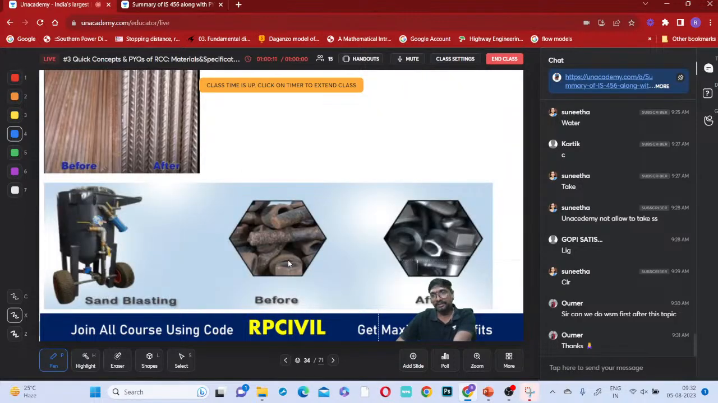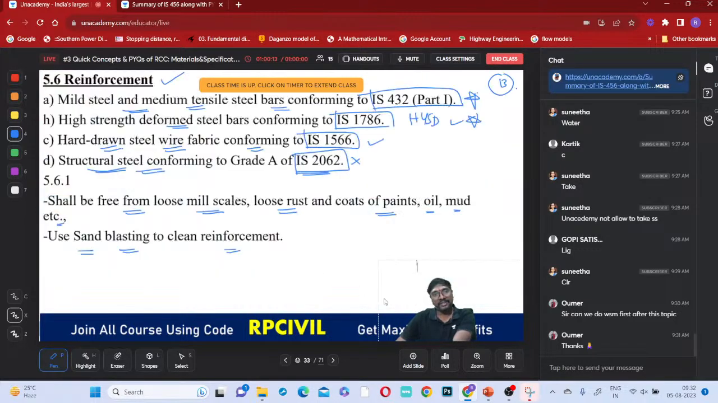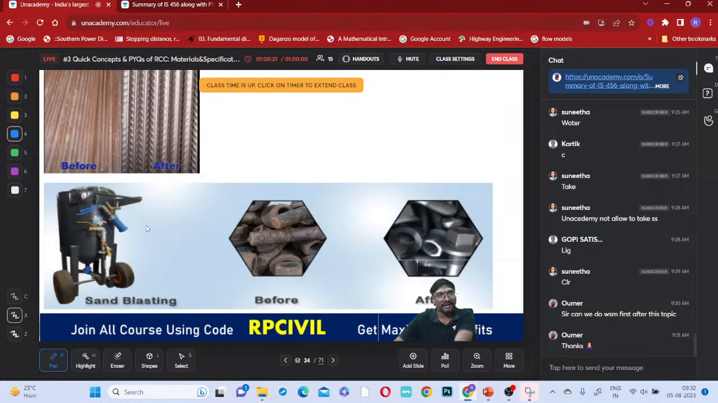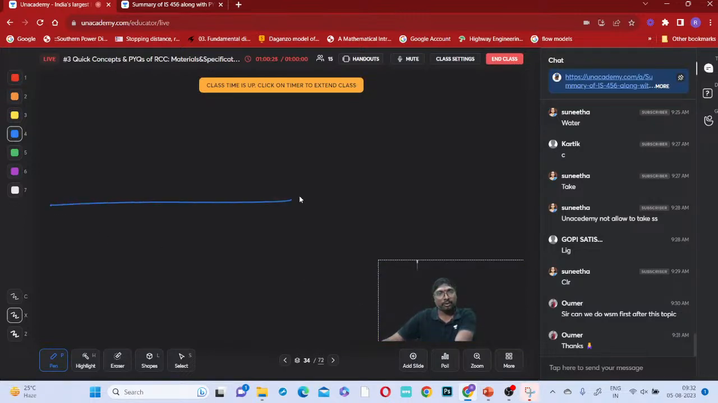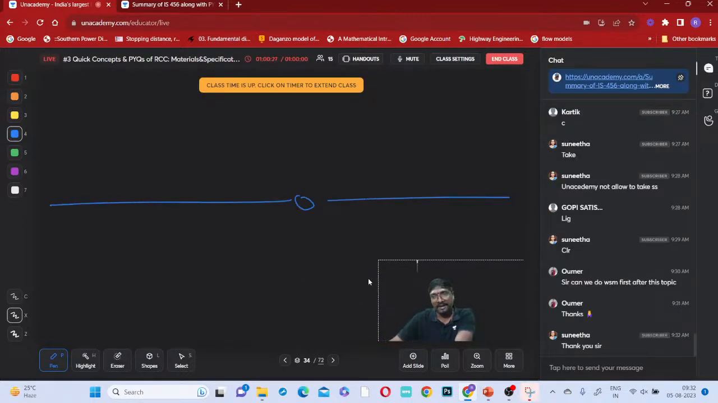Okay, because time is over now, I'll close the session now. To clean the reinforcement, sand blasting we have to use, right? What is that sand blasting? I'll explain in tomorrow's class, don't worry. So this is actually related to sand blasting. I'll explain it, don't worry. So I'll close now, because at 10 we are having one more class. I have to make the PPT and arrangements there. Okay, shall I close the session?